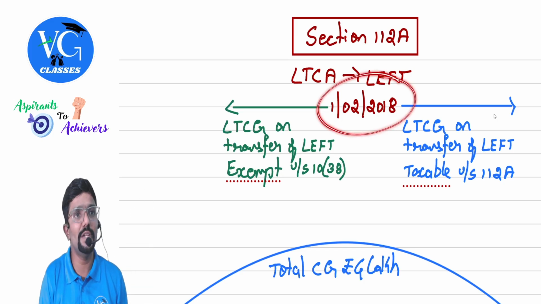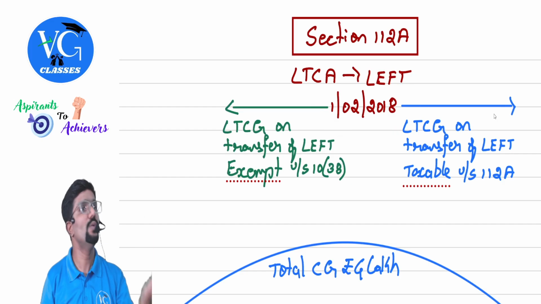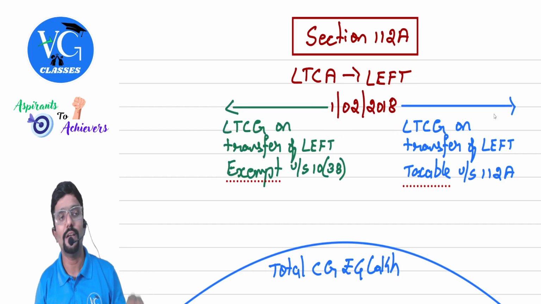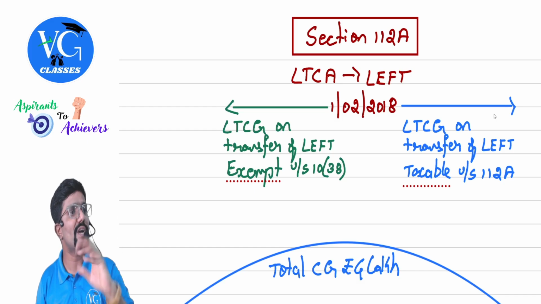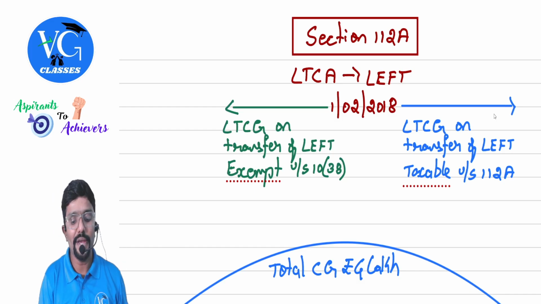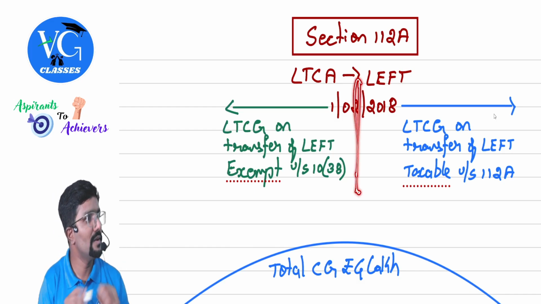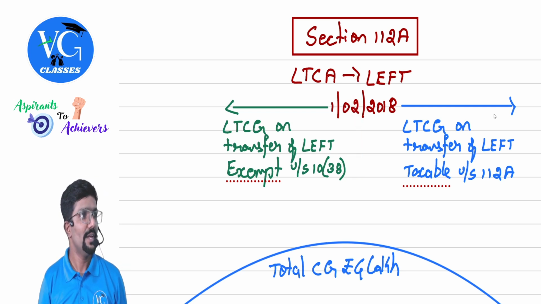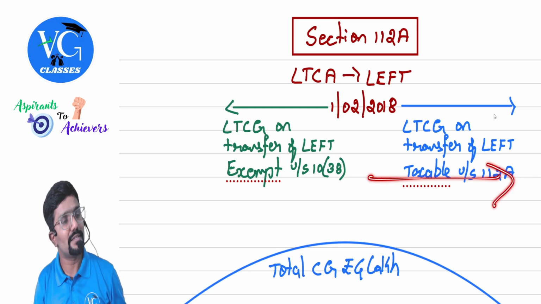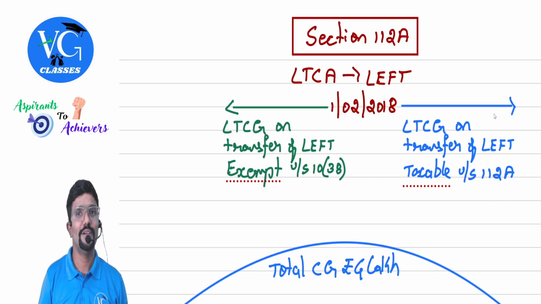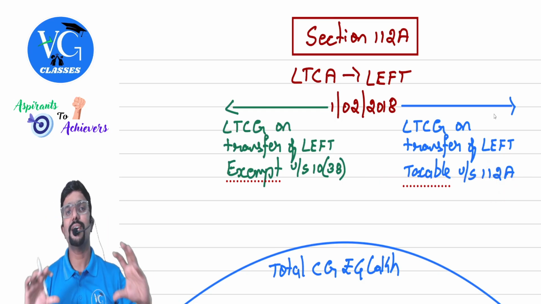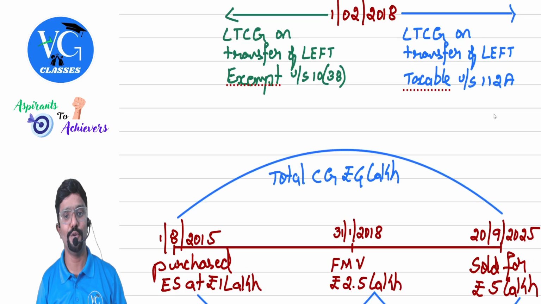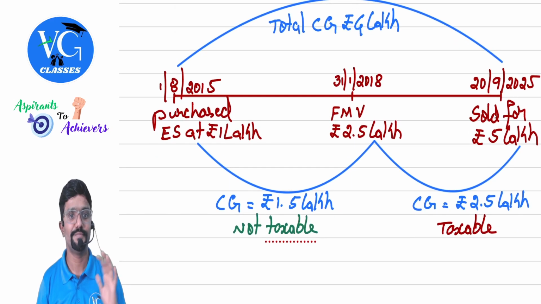All of a sudden, in between, you come and tell it is taxable. How is it fair? So that is why they have added a few conditions. If you have made any gain till here, we will not tax. But if you have made any gain after this, we will tax it. Sir, how did they frame that provision? Beautifully they have done. Let us see it.